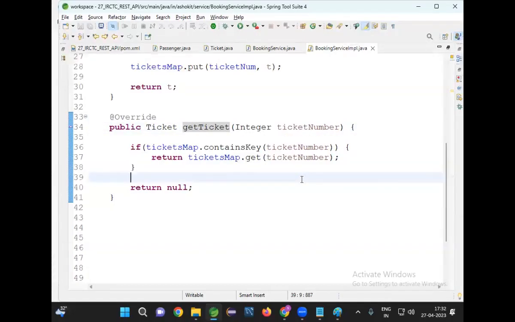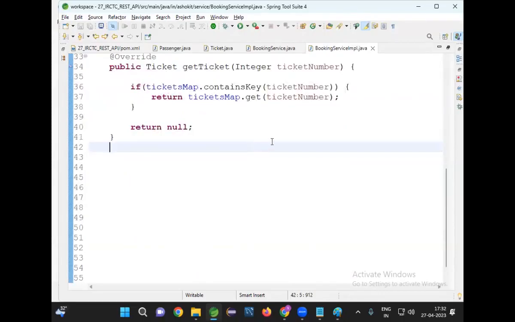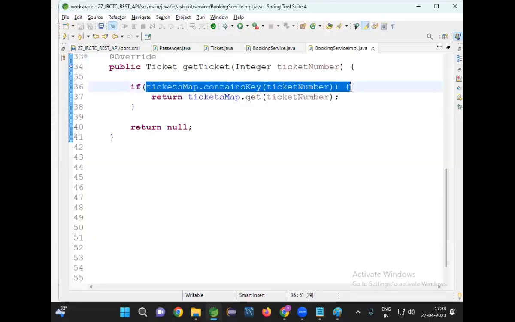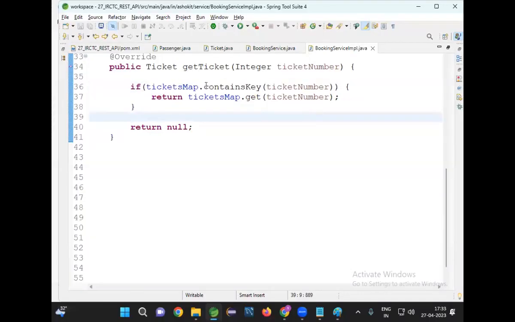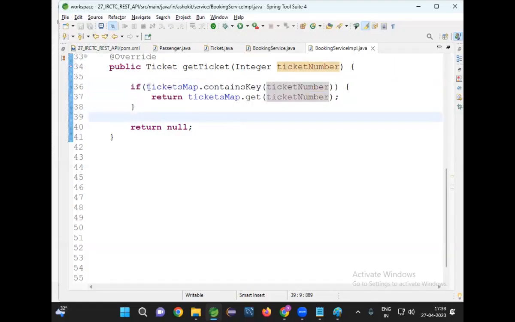Where will the tickets be available? Tickets will be available in the map. So in order to get the data from the map, first I am checking, does that map contain the ticket with that key or not? How am I checking that? containsKey. If it contains, then get the data by using the key. Then it will give the value. I am returning that value: ticketsMap.get of ticketNumber. With the ticket number, I will get the ticket object. I am returning that ticket object. For example, with the given ticket number, if the ticket is not available, then it is going to return a null value.